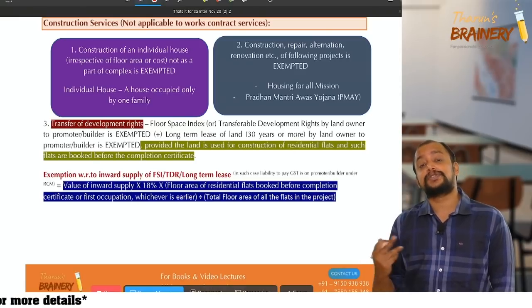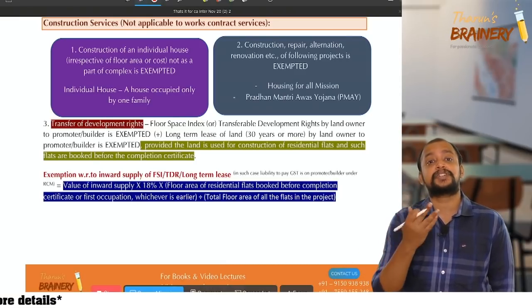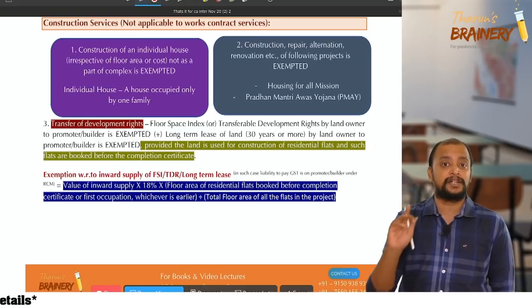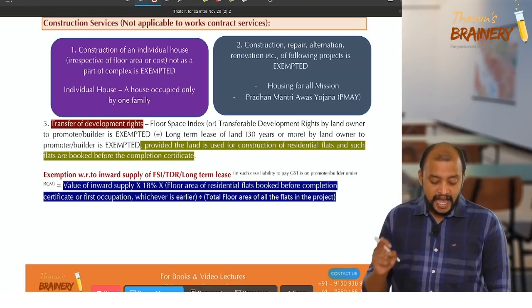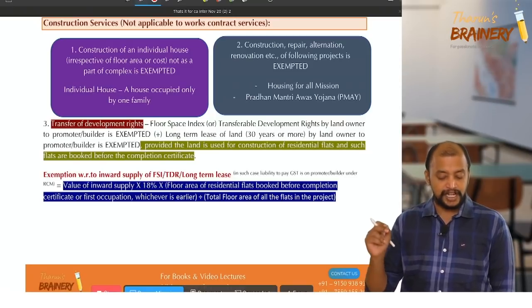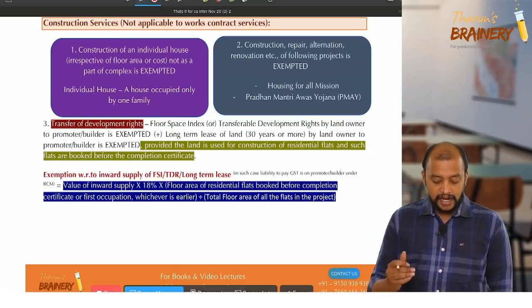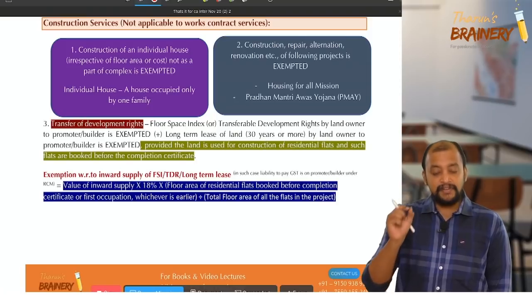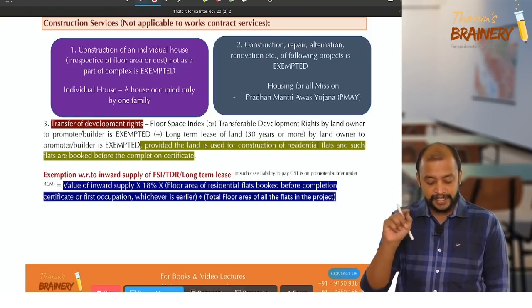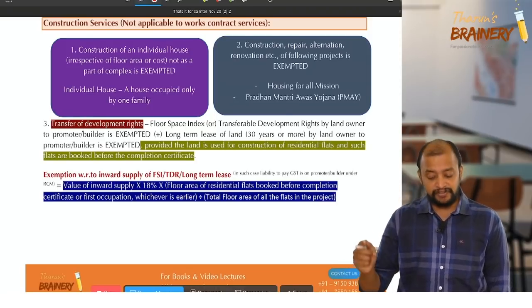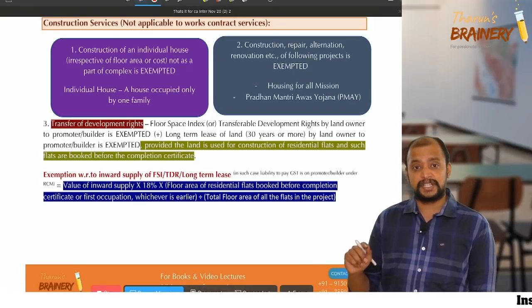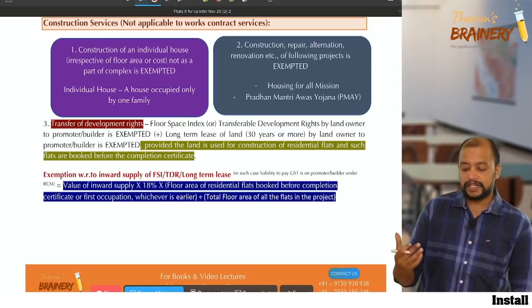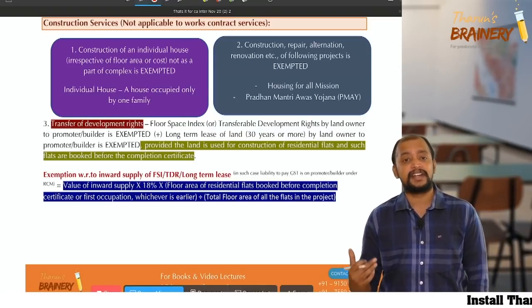What if the land is used for commercial flats? That exemption in case of inward supply not available. So that exemption is available only in case of residential flats, and such flats are booked before the completion certificate. And how to calculate the exemption? Value of inward supply into 18% into floor area of the flats booked before completion certificate or first occupation, whichever is earlier, divided by total floor area of all the flats in the project.